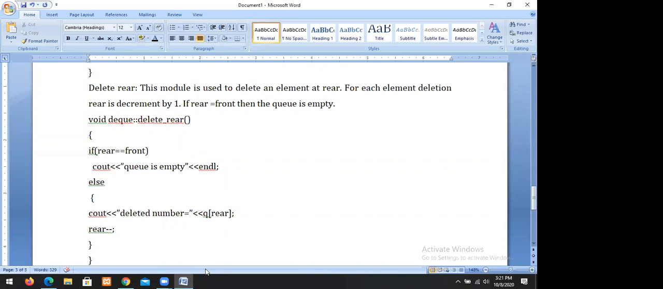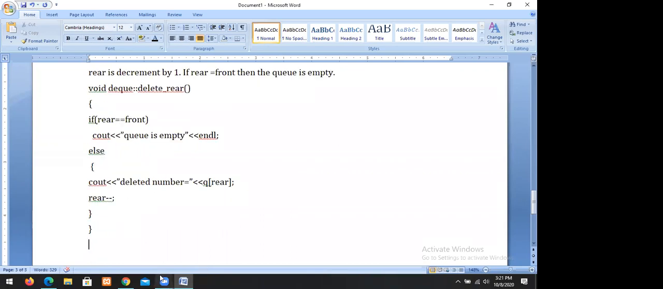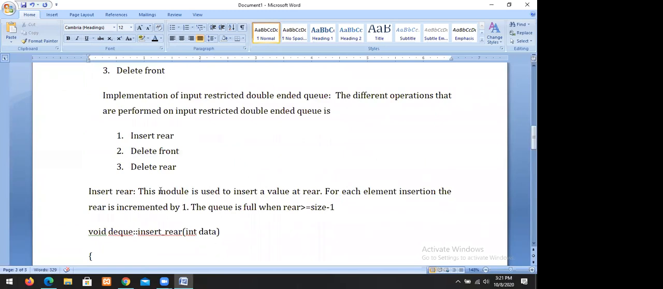So this is called an input restricted double-ended queue. So what is this? In an input restricted double-ended queue, we can perform insertion at only one side. However, we can perform deletions on both sides. Insertions will be done at one end, and that's called input restricted. So one side insertion and two side deletion is what we call an input restricted double-ended queue.